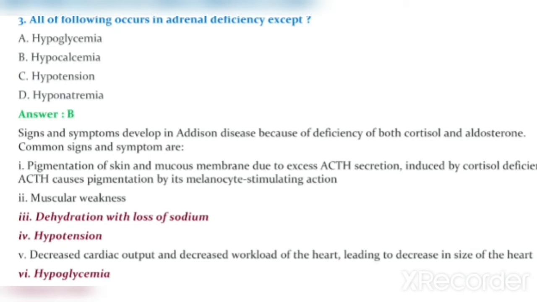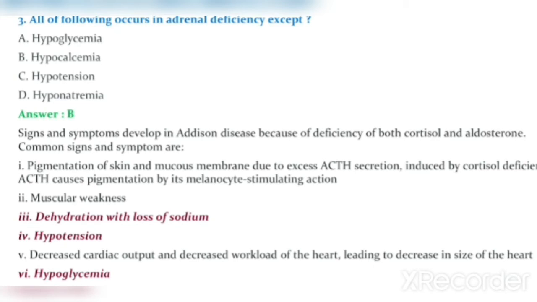4. Hypotension. 5. There is a decreased cardiac output and decreased workload of the heart, leading to decrease in the size of the heart. 6. Hypoglycemia. Hypoglycemia will be there in adrenal deficiency. There will be hypotension, hypocalcemia, and hyponatremia in adrenal deficiency.